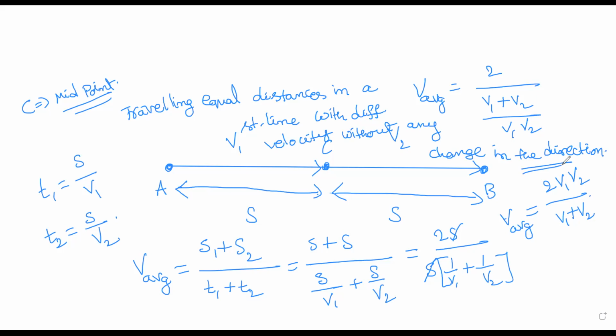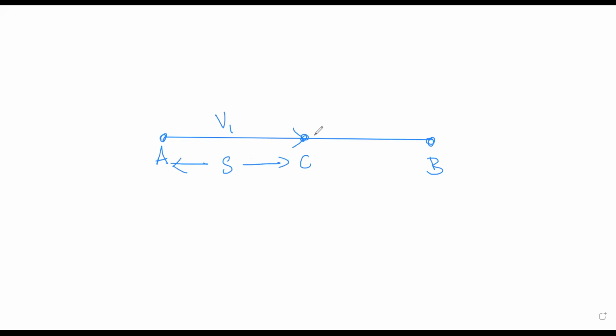Of course, average speed is also the same because there is no direction change. So when you consider this particular thing, A to B, this is the midpoint C, A to C it went with the speed V1, and from C to B there is no direction change at all.